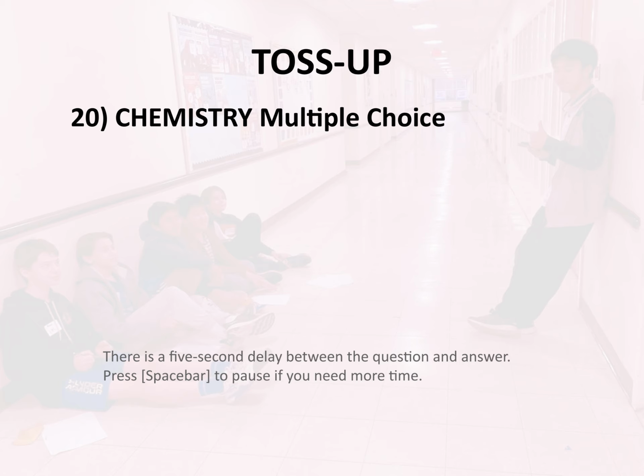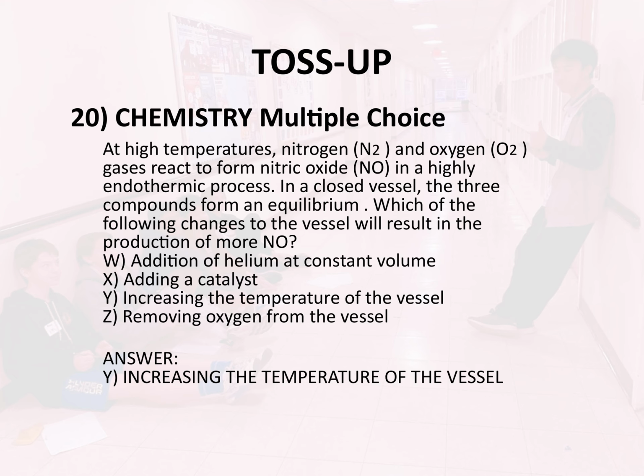W. Addition of helium at constant volume. X. Adding a catalyst. Y. Increasing the temperature of the vessel. Z. Removing oxygen from the vessel. Answer. Y. Increasing the temperature of the vessel.